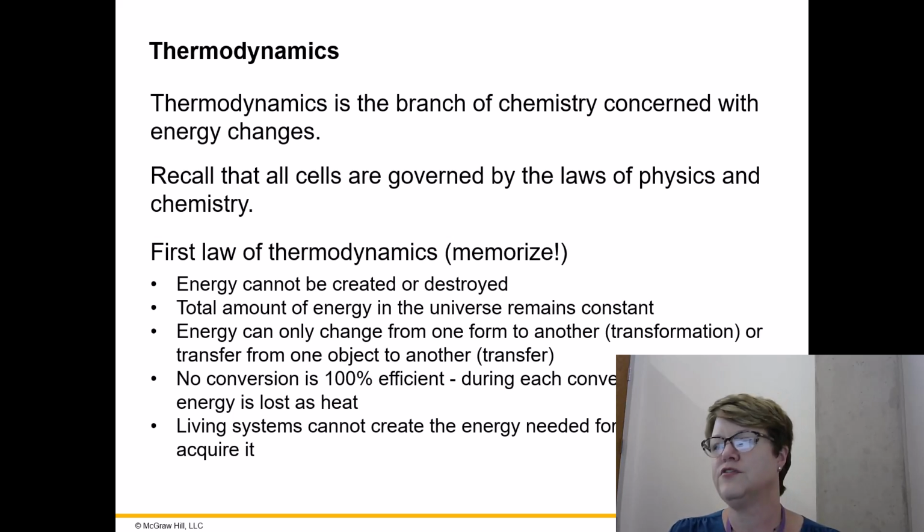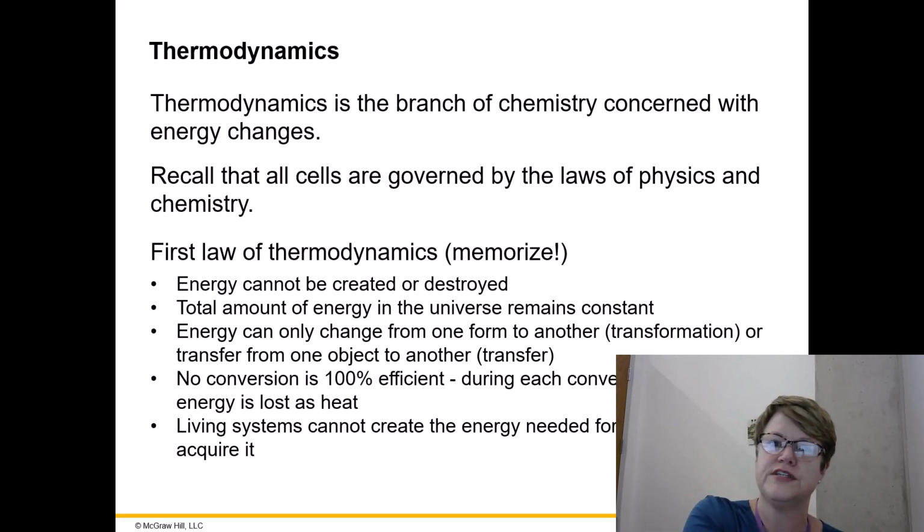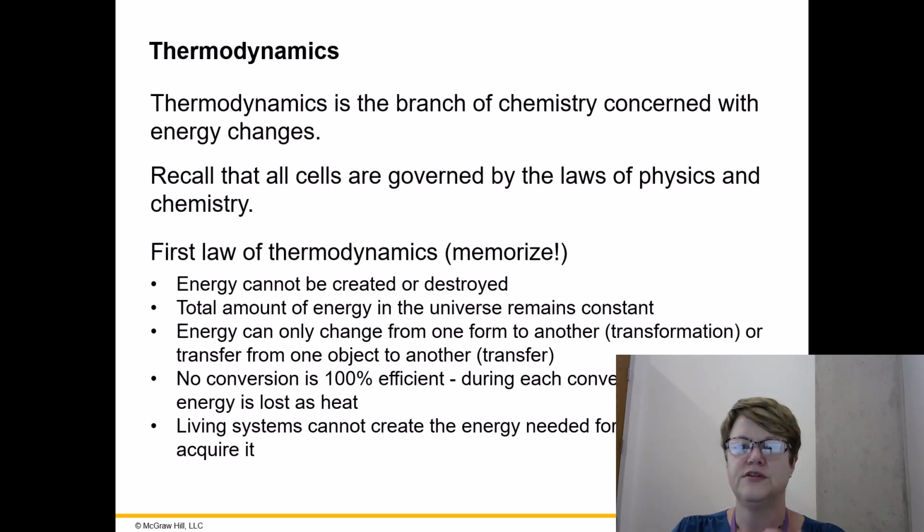So we said photosynthetic organisms capture energy from the sunlight, and they transform it into the bonds of glucose, and then glucose is taken in maybe by an animal, and then inside those cells, the energy in the bonds of glucose is transferred into other molecules. So it's always about taking in molecules or energy in different forms and then transforming and transferring it from there.